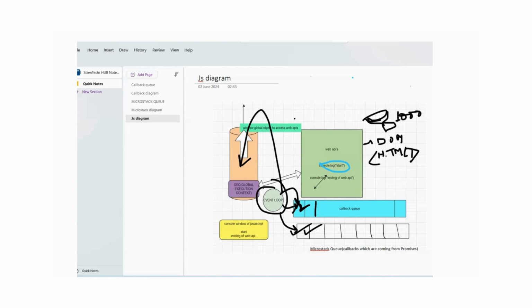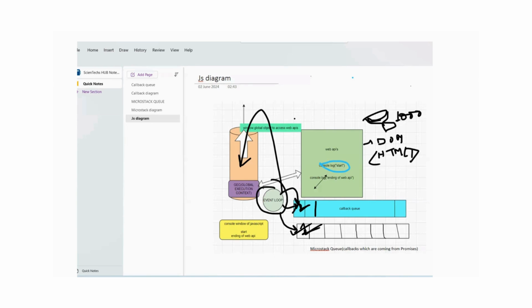As the microtask queue has a higher priority, the event loop has the same work. It will take the data from the microtask queue, checking and doing the same work. It will check whether the microtask queue is empty or has data. The moment it has data, it takes the data out from the microtask queue and puts it inside the global execution context. The moment the global execution context has some data, it processes it and makes the result out. The event loop is only for monitoring purposes. You can say this is the eye of JavaScript, or the eye of the callback queue. It is continuously monitoring the callback queue and the microtask queue. Whichever has the data, priority wise, it will process.